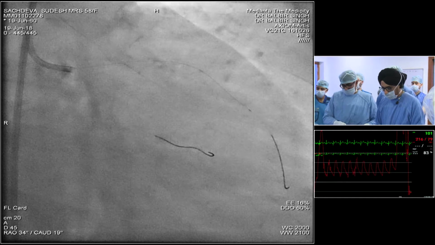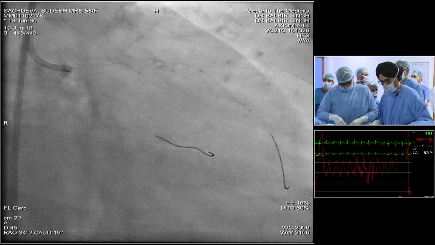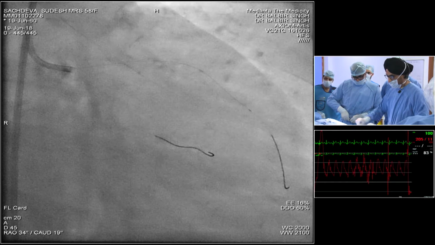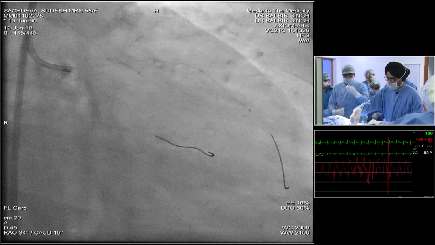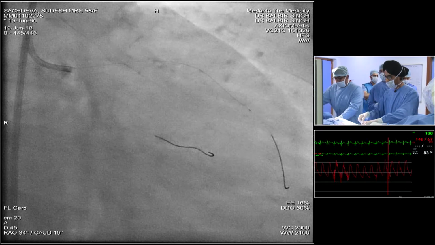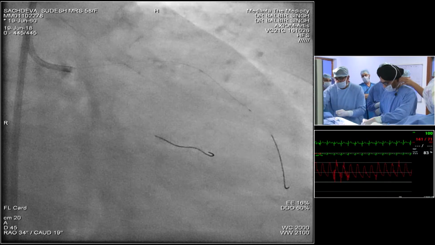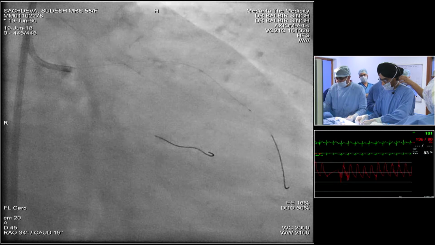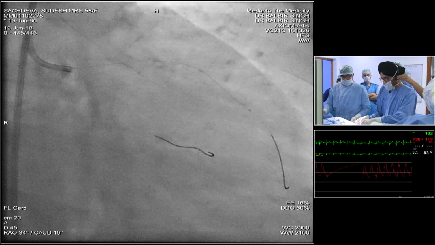OCT catheter. There's definitely some opportunity for improved medical therapy for this patient. You know, the LDL is 110, and we have had a lot of discussion about LDL reduction in this type of patients with diffuse coronary disease. At least in our practice, we would put this patient on PCSK9 inhibitors.